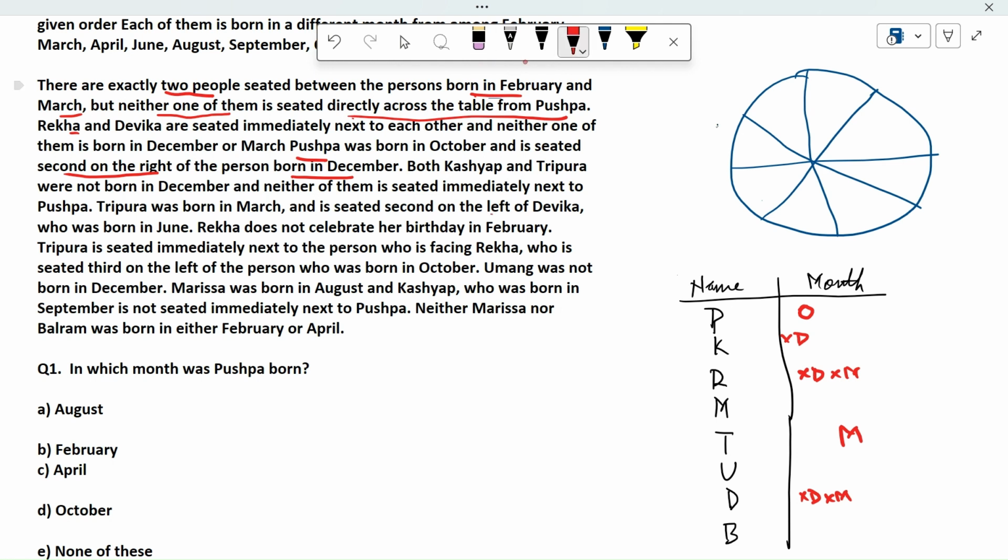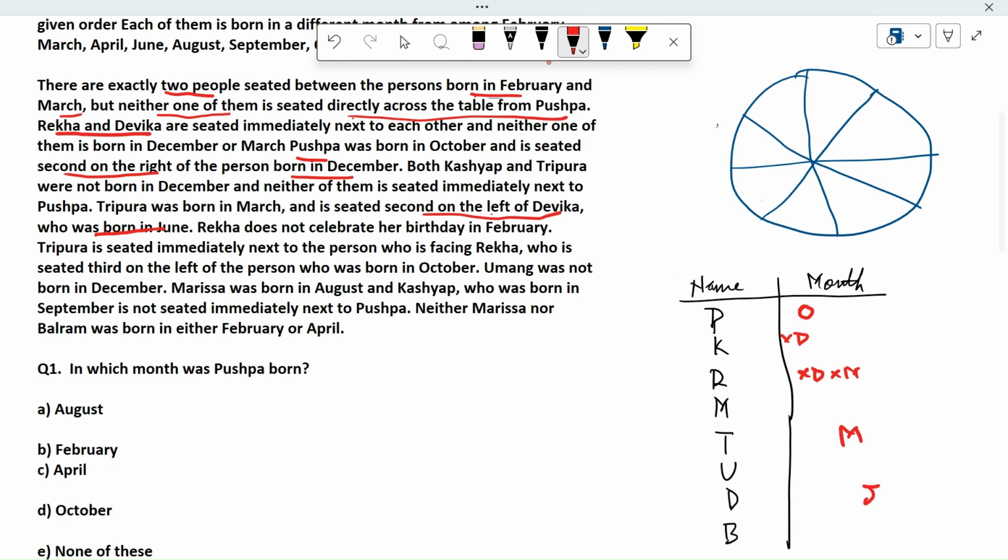The person born in March is seated second to the left of Devika, who is born in June. So Devika is born in June, and I will remove the not December, not March. Now from here, Tripura is born in March and seated second to the left of Devika. So we can plot this point.